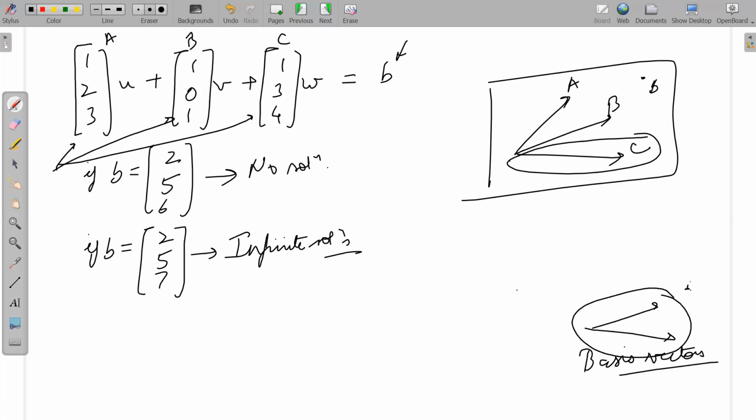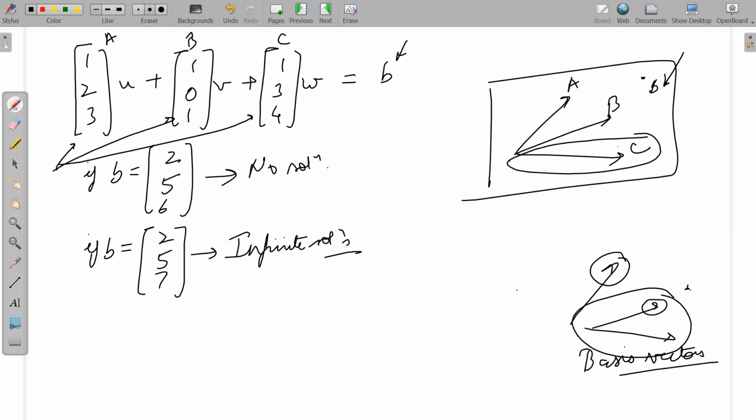But if I have a third non-parallel vector available to me, how many solutions can I have? Multiple combinations you can make. Two vectors can create only one combination. But if I have a third vector available, I can make this smaller, make this bigger, so you can make multiple combinations. That is another way of thinking about the same solution we just talked about: we'll have multiple solutions as long as B is in the same plane as A, B, and C.